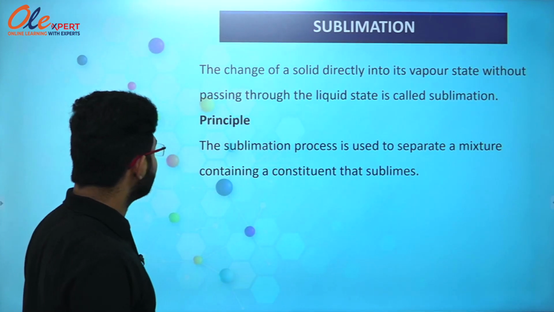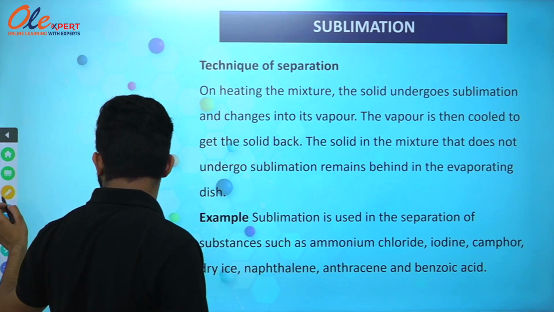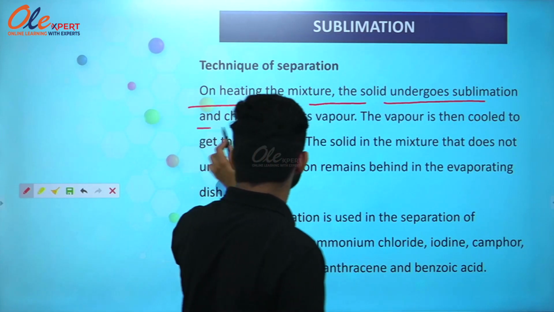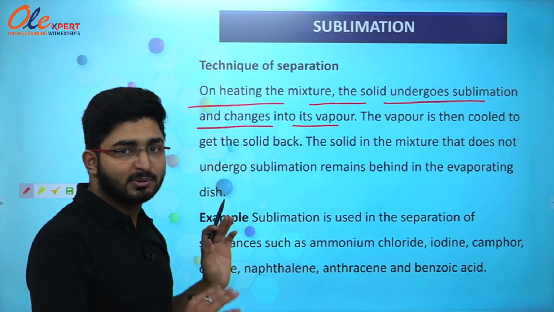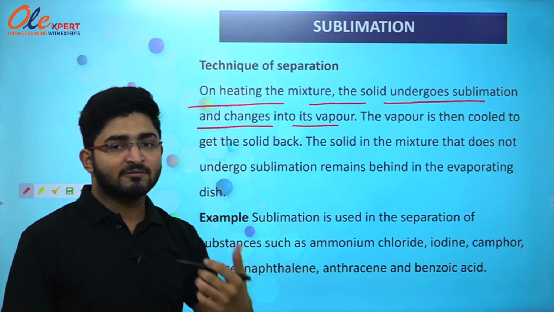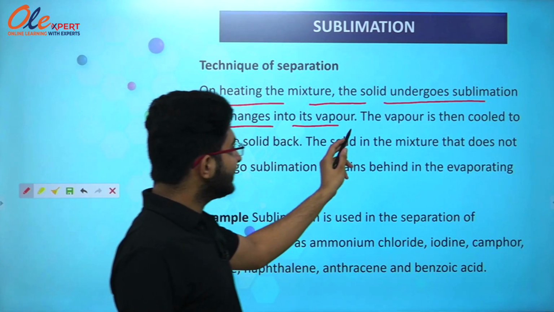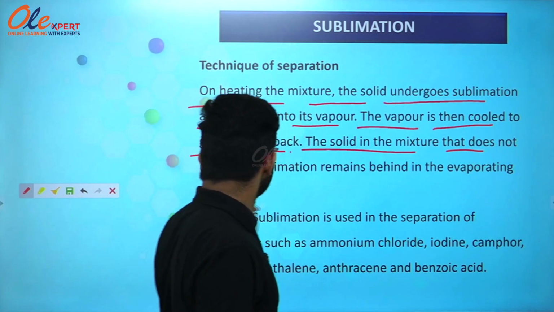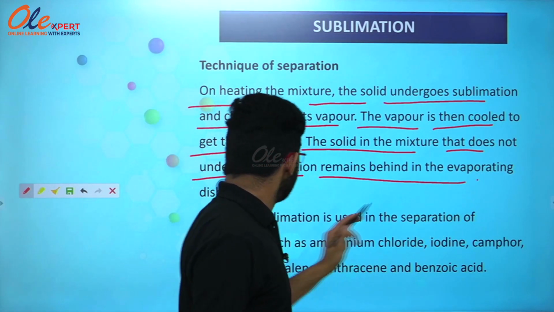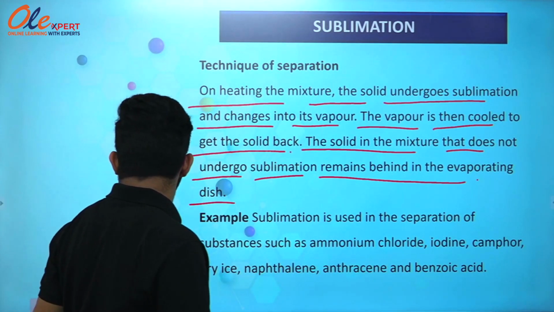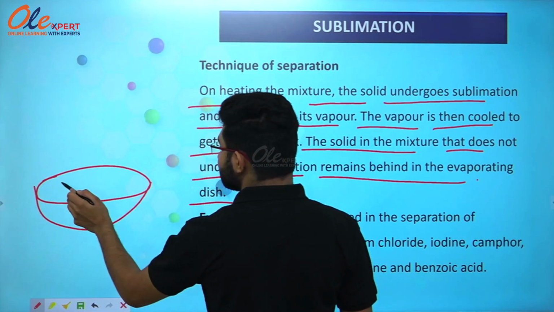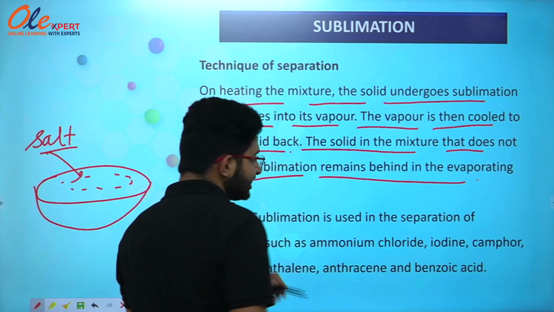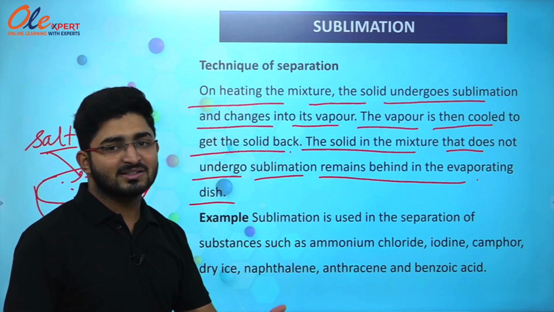So now we are going to study the technique of separation. On heating the mixture, the solid undergoes sublimation and changes into its vapor. In the previous example we took camphor, and after heating it changes itself into vapor phase. The vapor is then cooled to get the solid back. The solid in the mixture that does not undergo sublimation remains behind in the evaporating dish. In the previous example, the solid that does not evaporate was salt, so salt remains in the dish and camphor changes itself into vapor from the solid state.